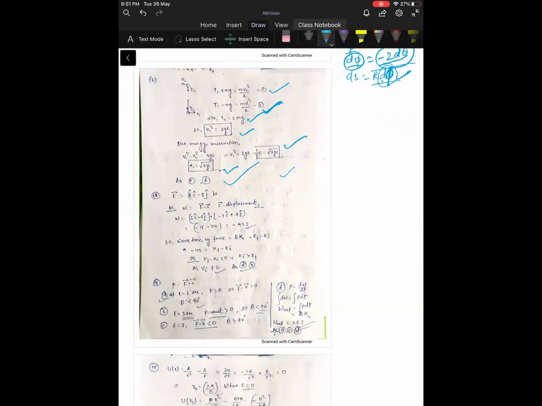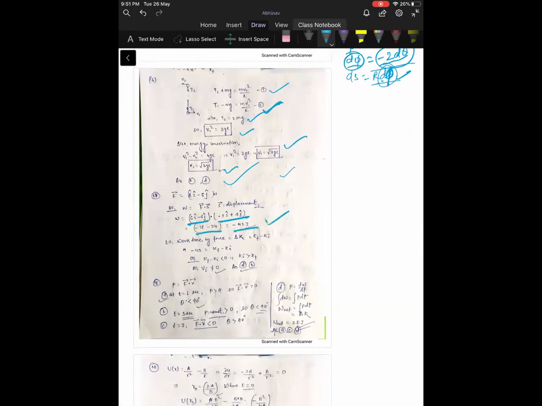Question number 17. A particle is acted upon by the conservative force F is equal to 6i minus 6j Newton. No other force is acting on the particle. So the force is constant actually. So work done will be force dot displacement, F dot d. Force is constant, that's why we are not integrating. It's a constant force. So you will get minus 42.